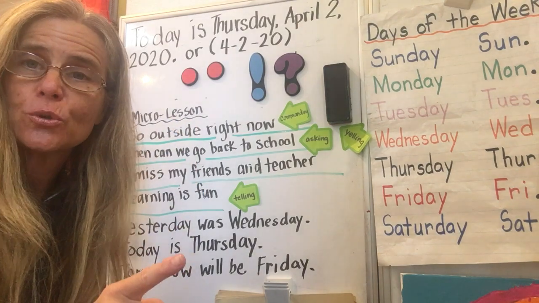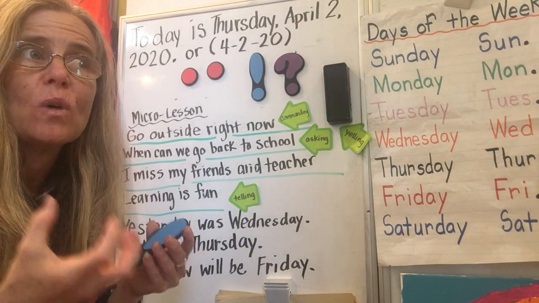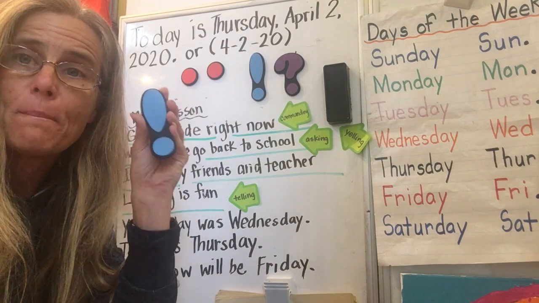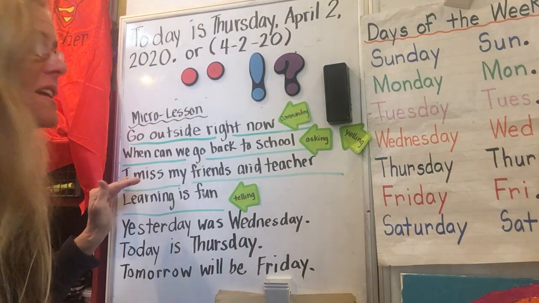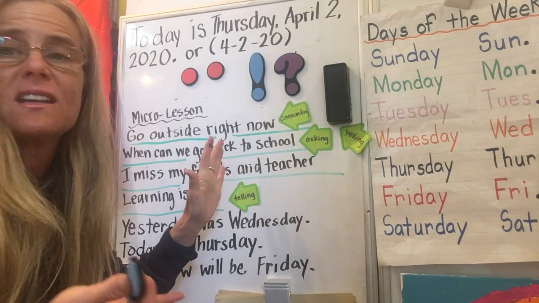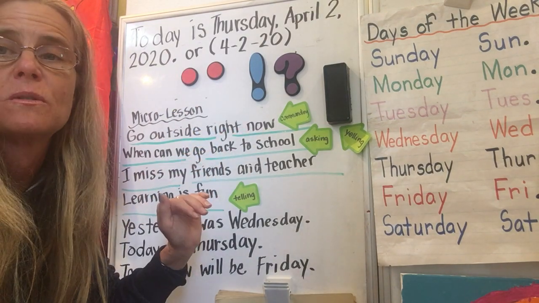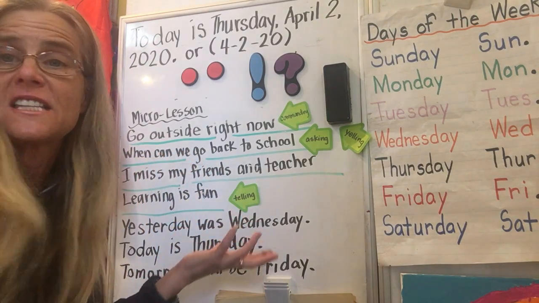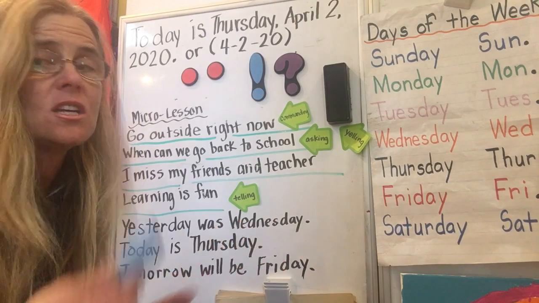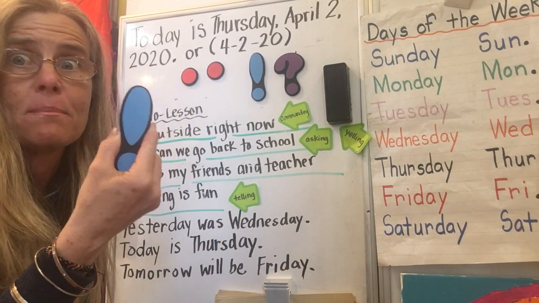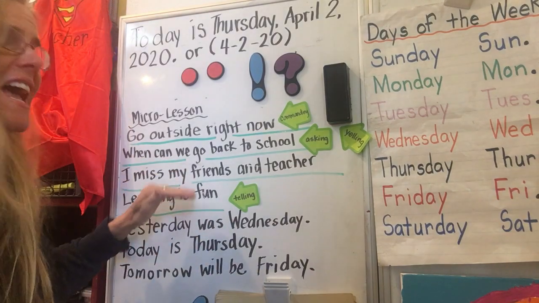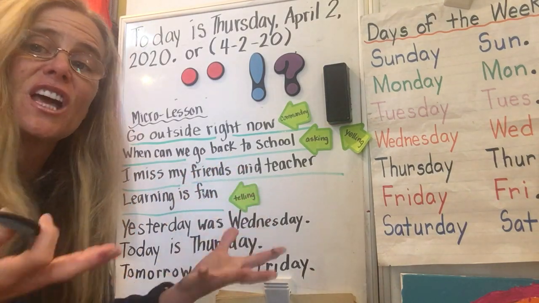So as a writer, this is really important. You are going to tell your reader how to understand your words as you intended them. That's part of why punctuation is so critical, because sometimes the words lend themselves to easily figuring out what the punctuation would be. Like this, when can we go back to school? Even if I say it with strong feeling, I'm asking a question. So you're not going to use an exclamation point for a question, and you're not going to use a period for it either. But these last two sentences, they could kind of go either way.